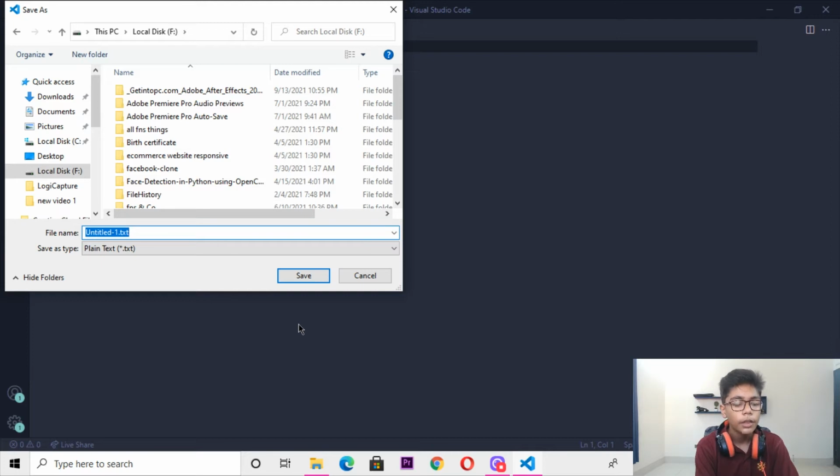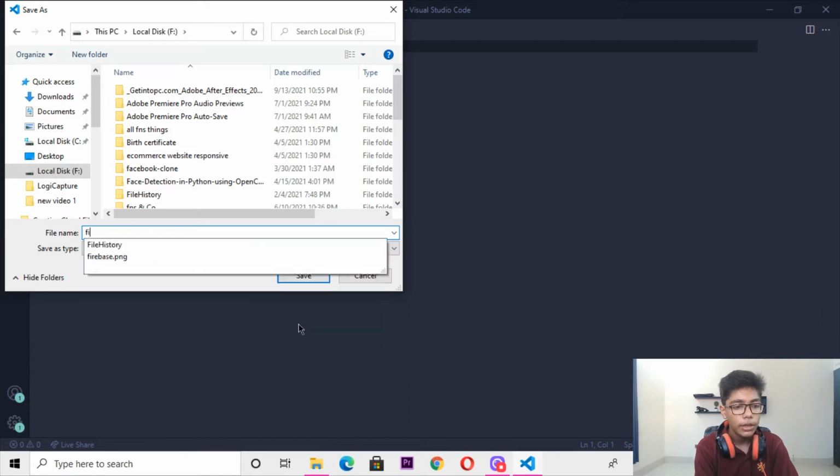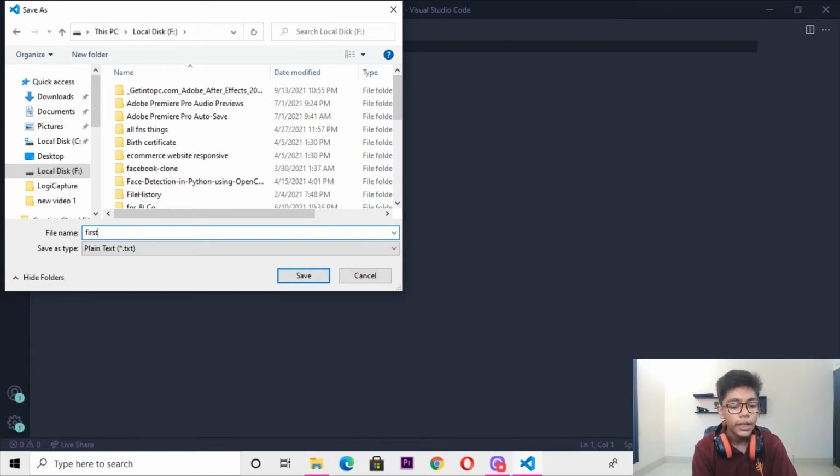You can give any name to your file, but the important thing is that you have to write a dot, then write the extension which I am telling. You can give any name, so I will give the name project. Okay, so I'll give first. You can write any name at the start, like I've written first. You can write your own name, my channel name, or any other name you want. Then after that, write dot here and then save it with the extension js.